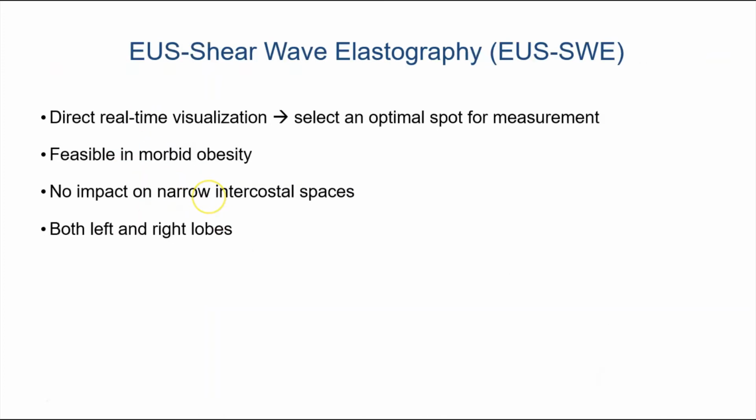Another alternative to this is the EUS guided shear wave elastography. Using an endoscopic ultrasound, a direct real-time visualization of the liver parenchyma is feasible. An optimal spot can be assessed for measurement. EUS shear wave elastography tends to work in patients with morbid obesity. It has no impact of intercostal spaces, and the endoscopic ultrasound can be positioned over the left or the right